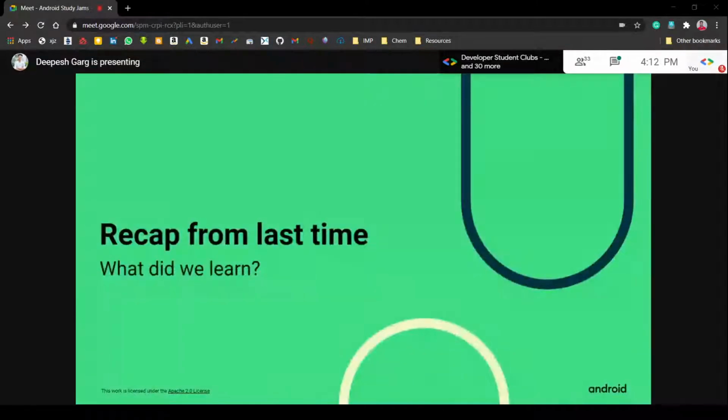So let's move further. First of all, we should recap what we learned yesterday. What we learned yesterday was the basics of the Kotlin programming language. We understood what the Kotlin programming language is, how to write code in it, and how to write the syntax of Kotlin. We created one program yesterday, creating the birthday message and the birthday cake with the Kotlin programming language.